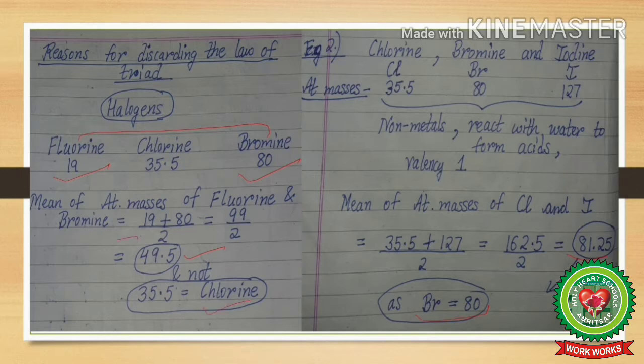So you can notice that a huge difference is there. So the law is applying on some members of the halogen family, whereas it is not applying on the other members of the halogen family. So for this reason, this law was discarded.